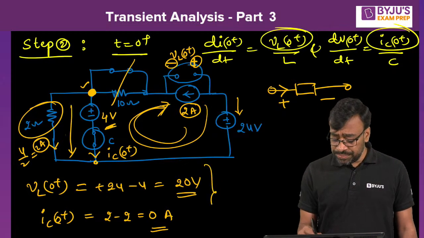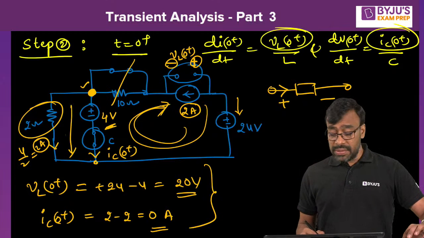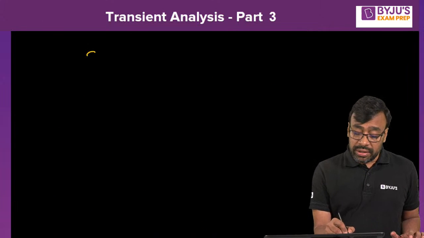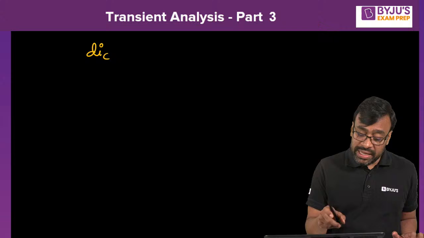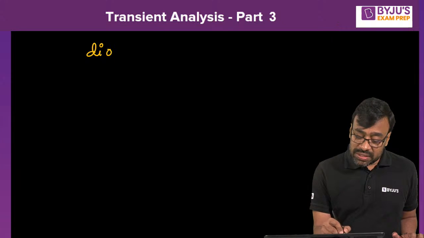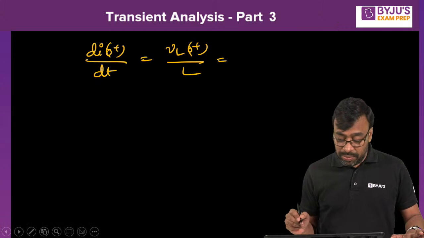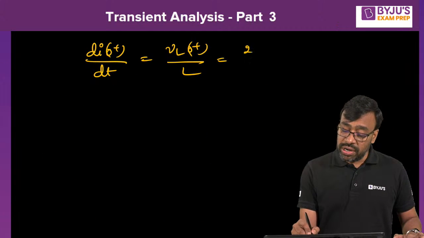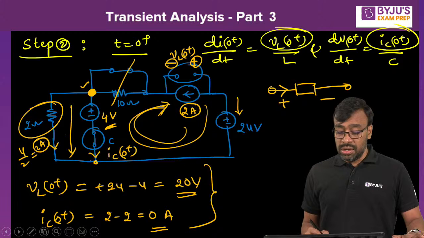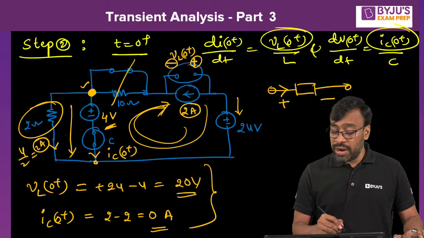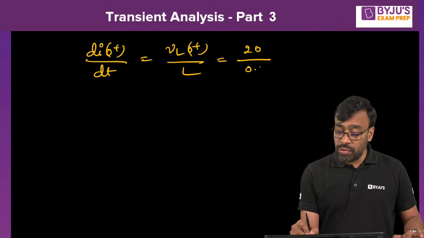Please respond. Then what do you get here? dI of 0 plus by dt is nothing but VL of 0 plus by L. VL, how much did you get? 20 volts, 20 by, then what is that inductor value? 0.4 Henry, right?